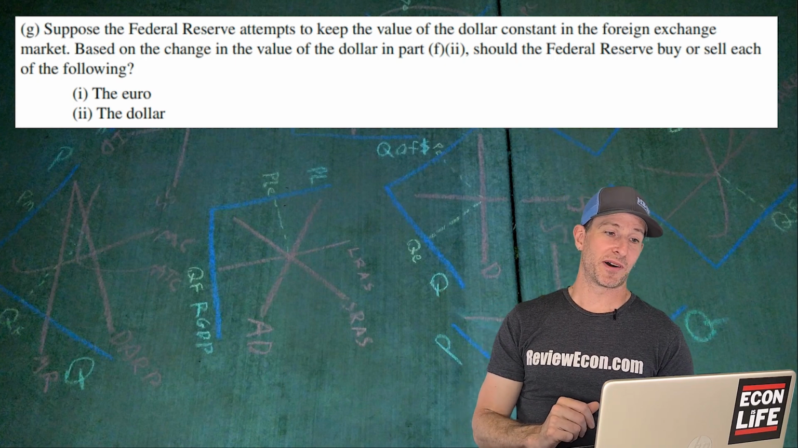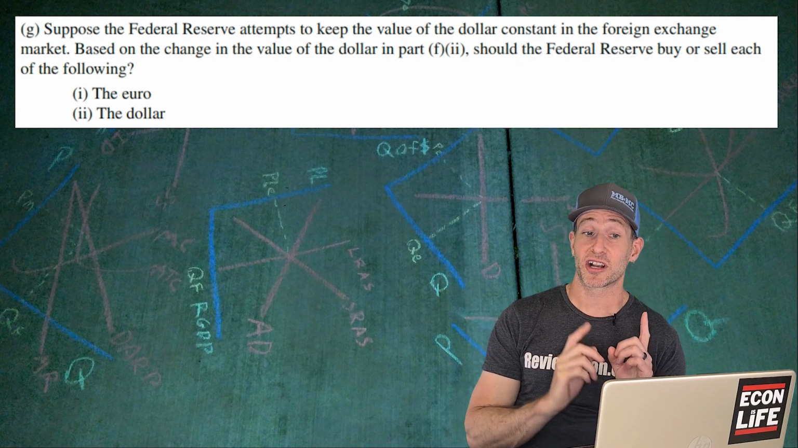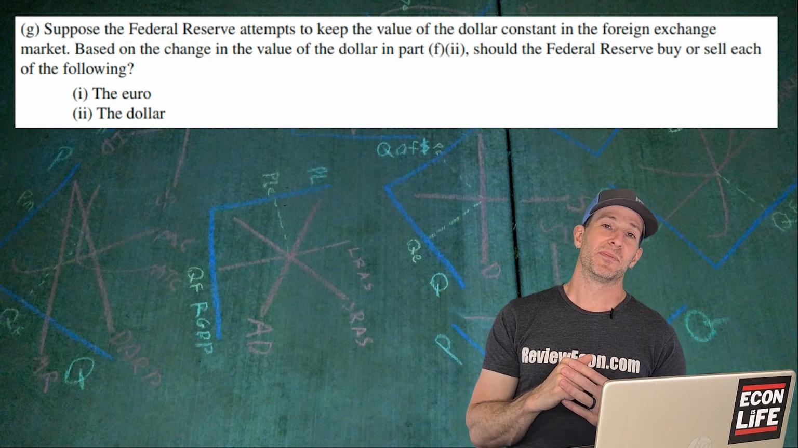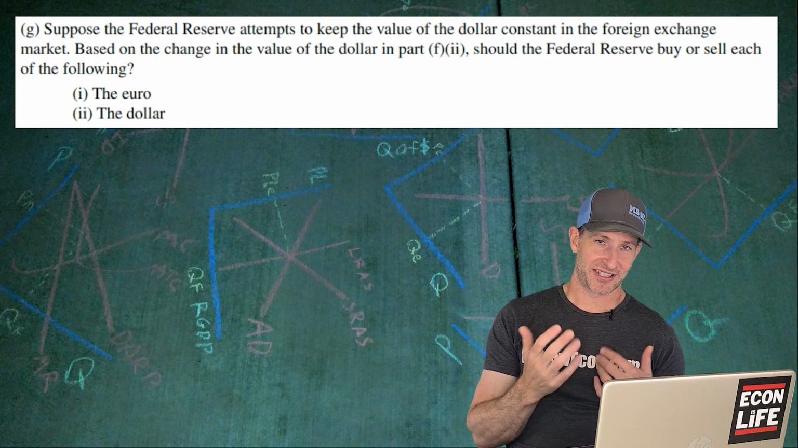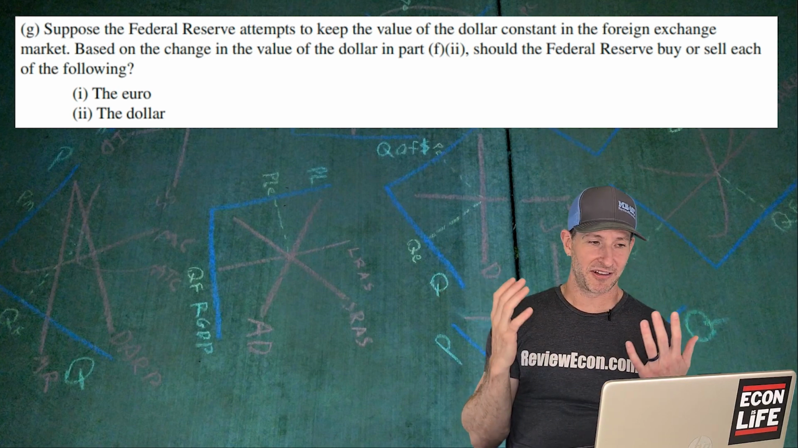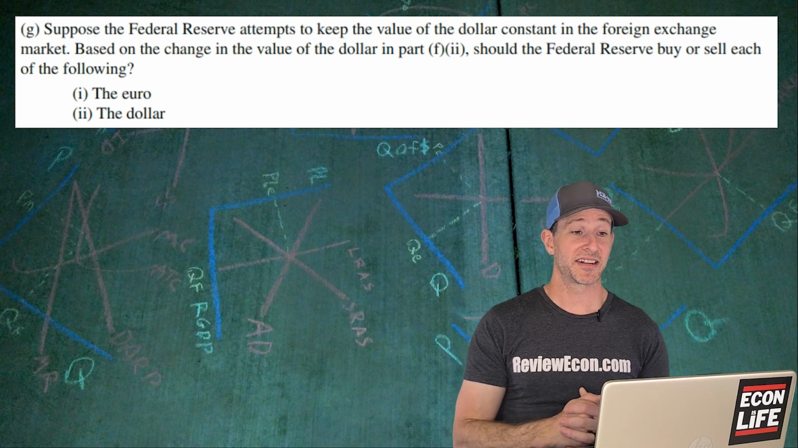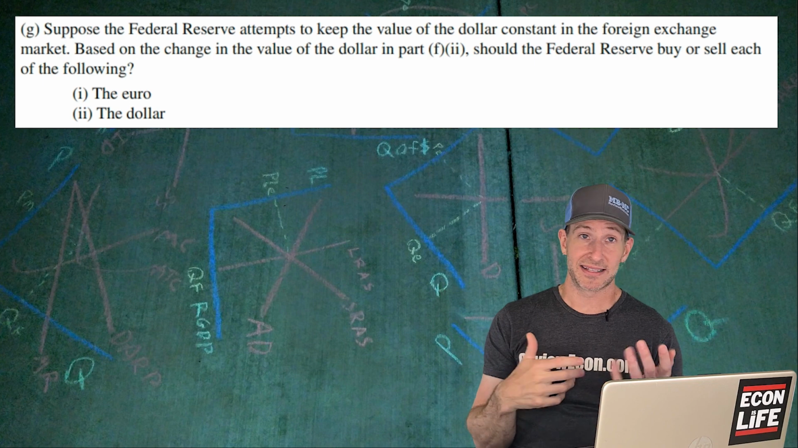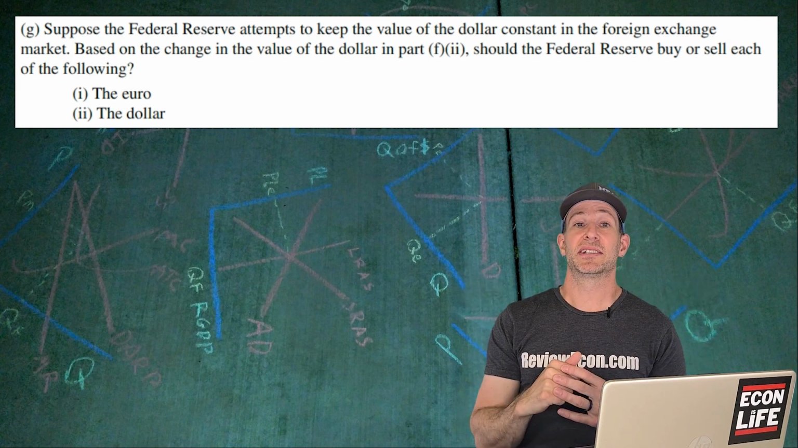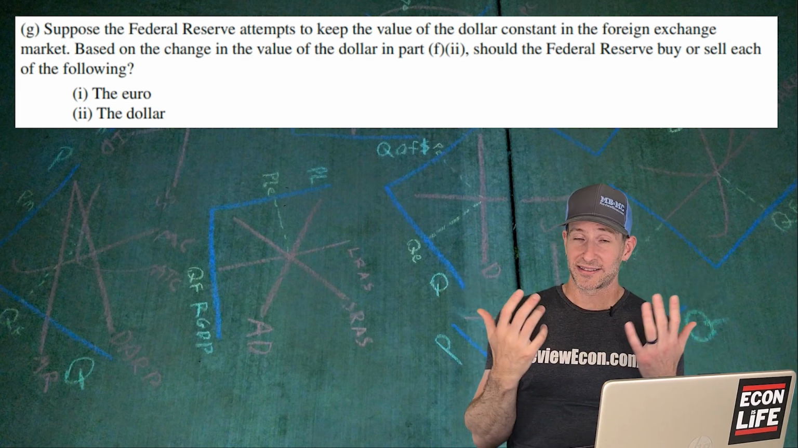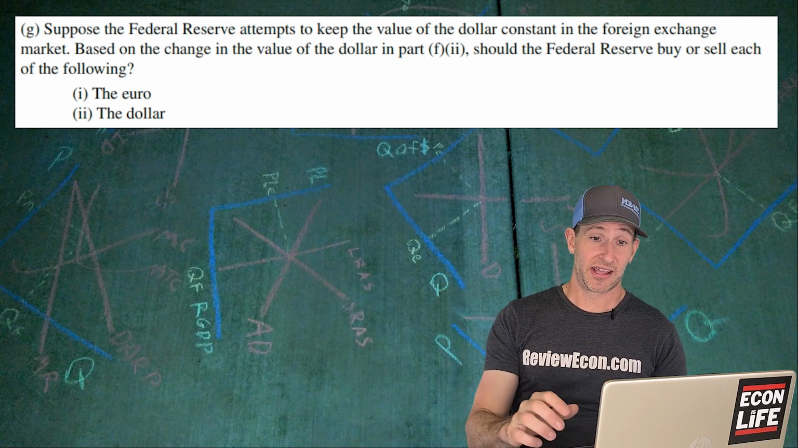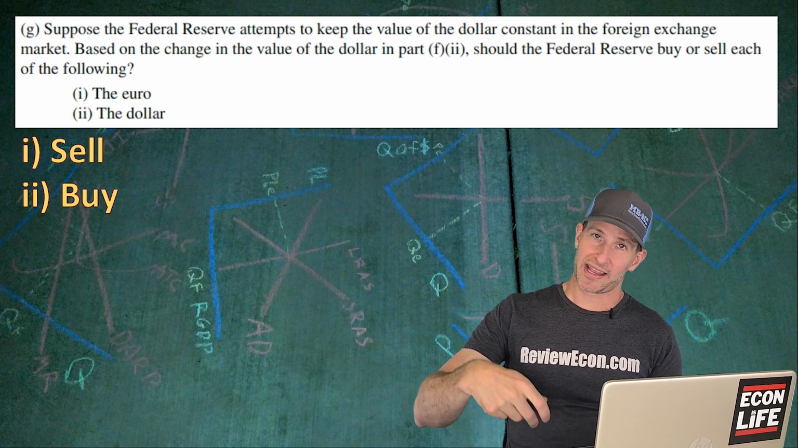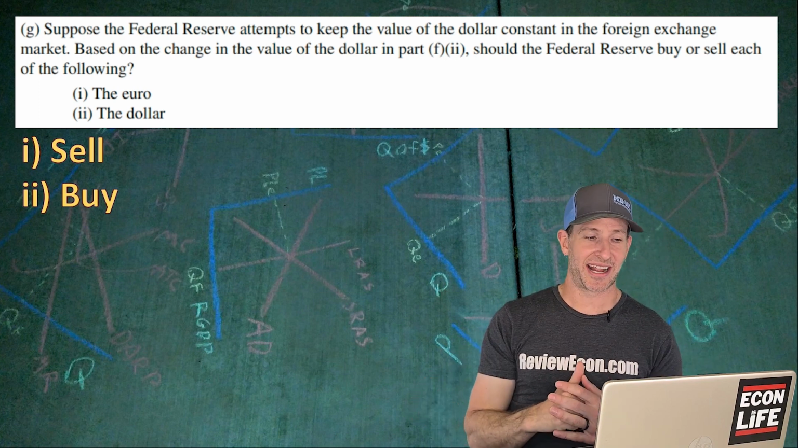On to G, we're going to suppose that the Federal Reserve attempts to keep the value of the dollar constant. How can they do that? Now, the class doesn't really have a lot of stuff about currency manipulation, but the Federal Reserve, they've got euros, they've got dollars, they've got lots of foreign currencies, and if they want to keep the currency value the same, they can buy and sell or supply and demand the currencies that they've got or want and change the value of, in this case, the dollar. So in this case, they can sell or supply the euro, or they can buy the dollar, and that will again change those exchange rates.